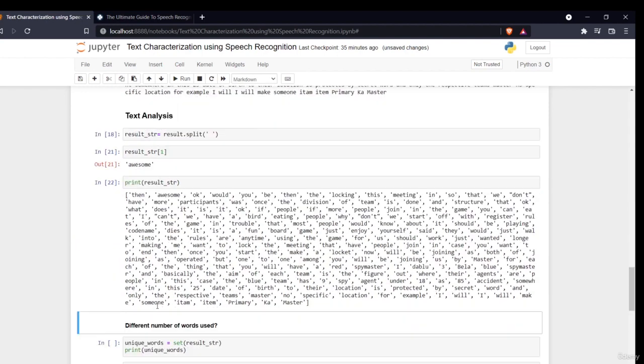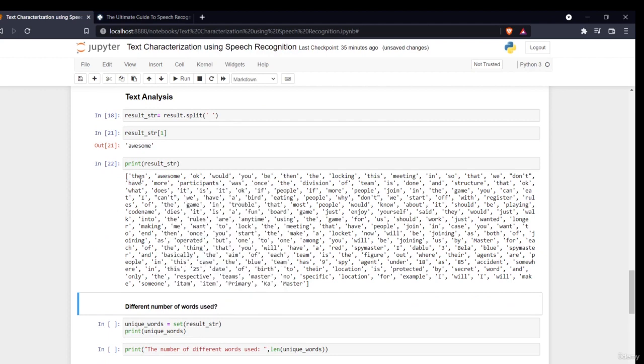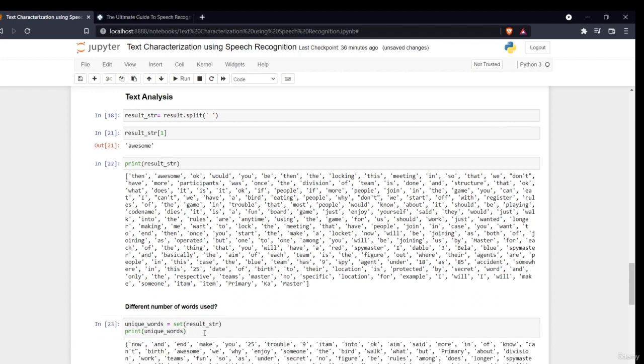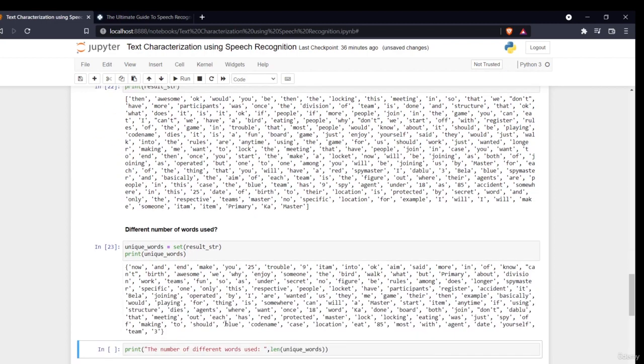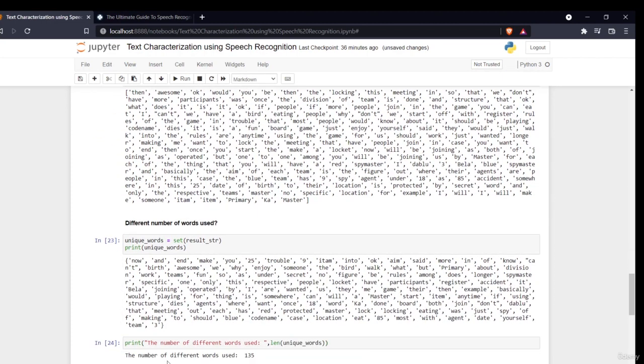Now this is the whole string, these are the words which we have spoken. So now you have all the words, each and every word separate. Now you can do anything you want with it. Like if I want to see the number of different words used, I'll just say print unique words, and there's a command called set. It will give me the unique words which we have. Okay, these are the different unique words. If I want to see how many words there are, I'll just say number of different words used is length of unique words. There are 135 unique words used.